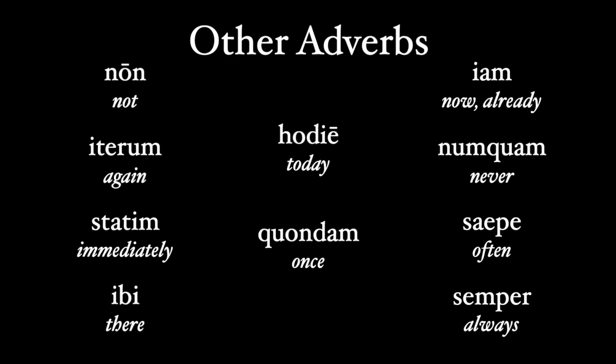Non, which means not, iterum, again, and I've already talked about statim, immediately. And there's ibi, there, hodie, meaning today, quondam, once, iam, which means now or already, and even numquam, never, saepe, often, and semper, always.